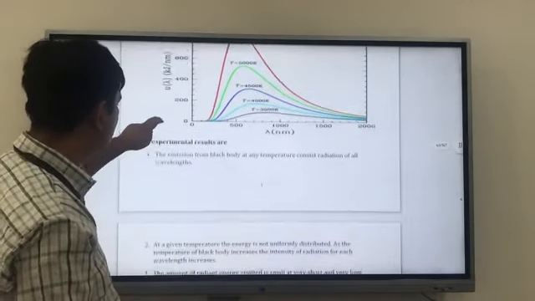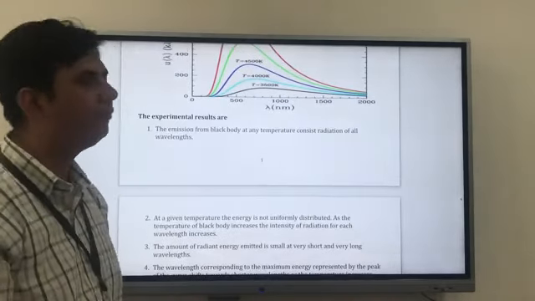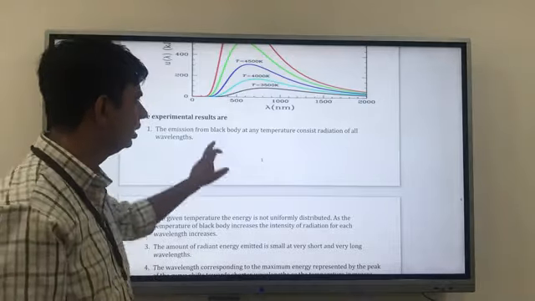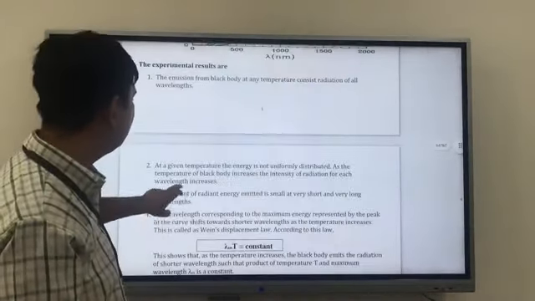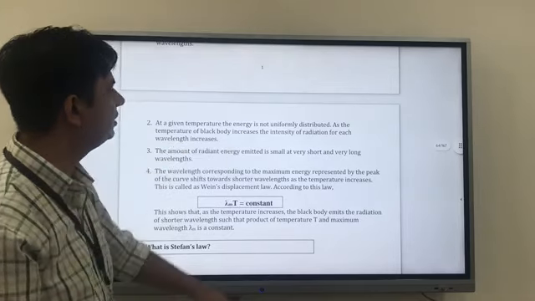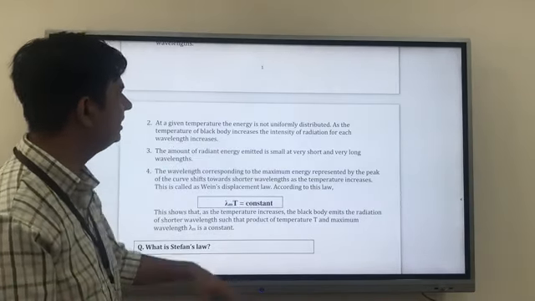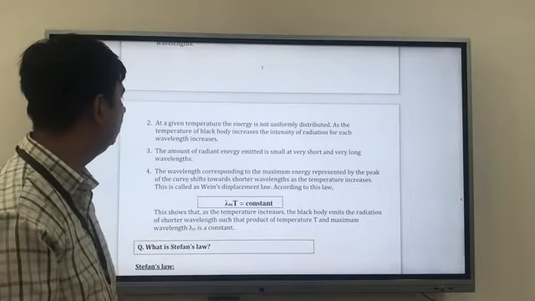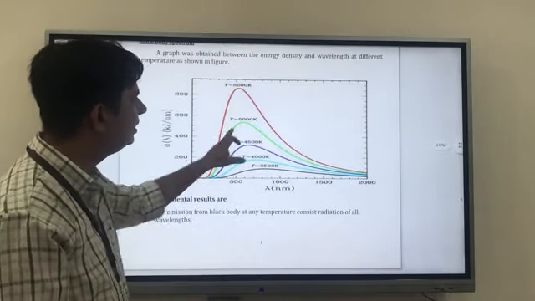So we will take it one by one. The experimental results are: first, the emission from a black body at any temperature consists of radiation of all wavelengths. You are getting all the wavelengths. Second, at a given temperature, the energy is not uniformly distributed. As the temperature of a black body increases, the intensity of radiation for each wavelength increases. So you can see they are not equally distributed.